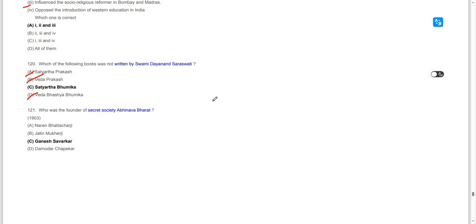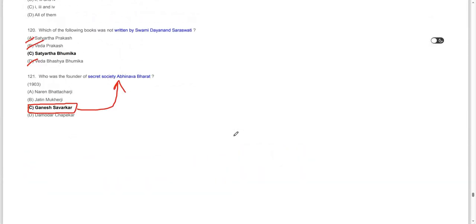Who was the founder of the Secret Society of Abhinav Bharata? Ganesh Savarkar. The Secret Society of Abhinav Bharata was founded in 1903, and the founder of this was Ganesh Savarkar.